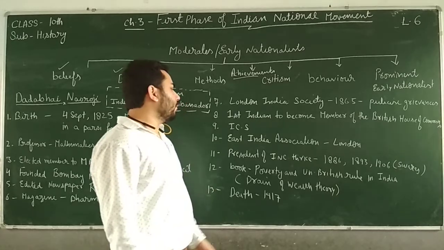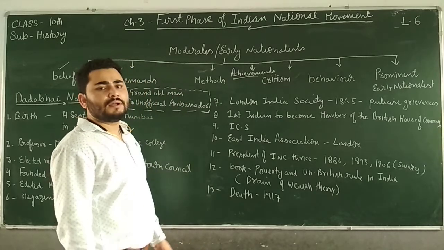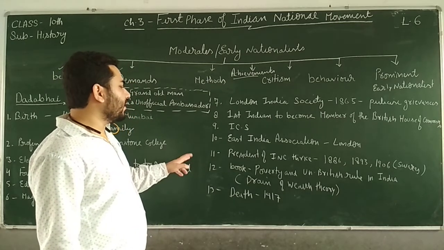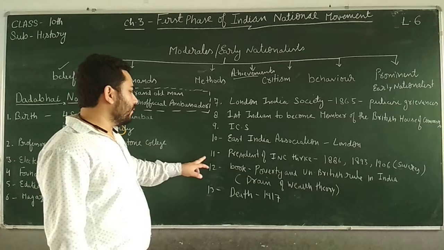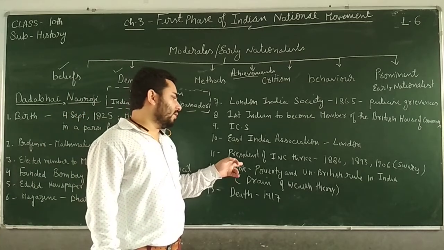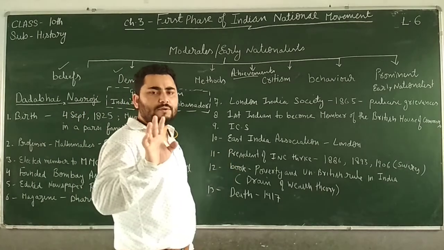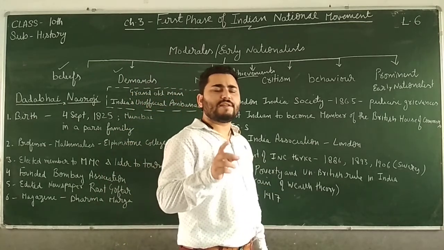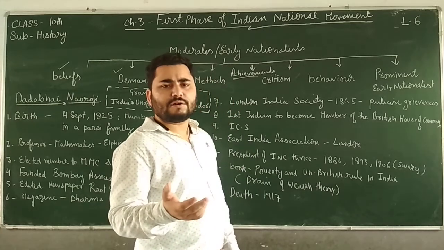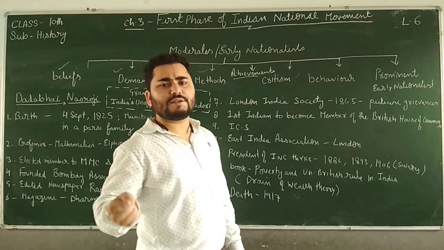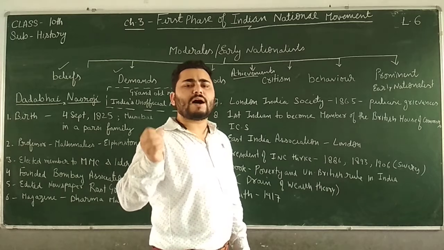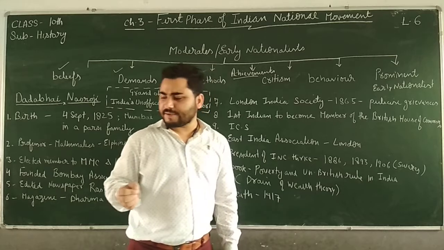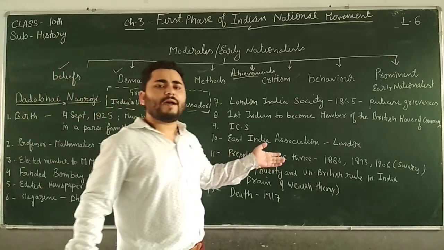Then after that, he founded the East India Association in London. Okay, East India Association. After that, he came to India, right, and he was elected the president of the Indian National Congress 3 times. The first president of the Indian National Congress was W.C. Banerjee. Okay, so it is asked who was the first president of Indian National Congress. So you will write W.C. Banerjee, Womesh Chandra Banerjee. And sometimes it is also asked who was the second president of Indian National Congress. So the second president of Indian National Congress was Dadabhai Naoroji.